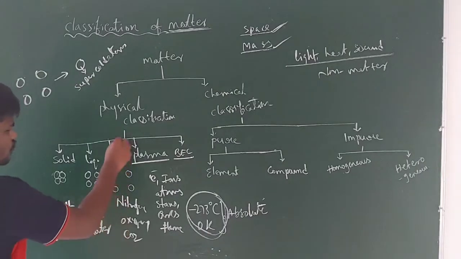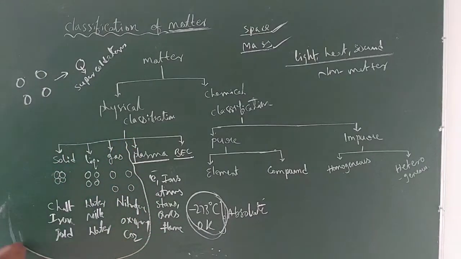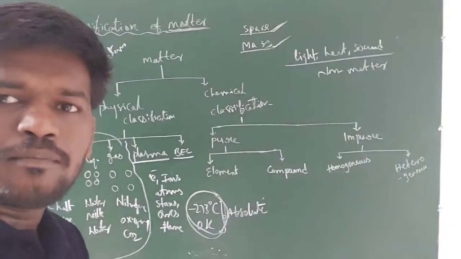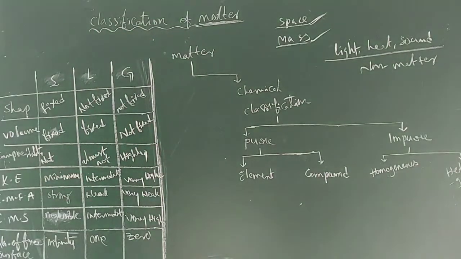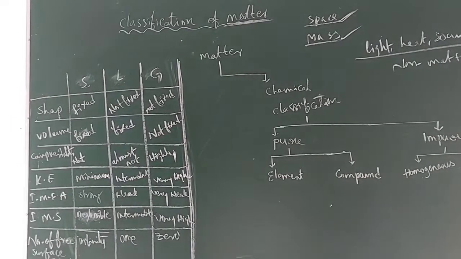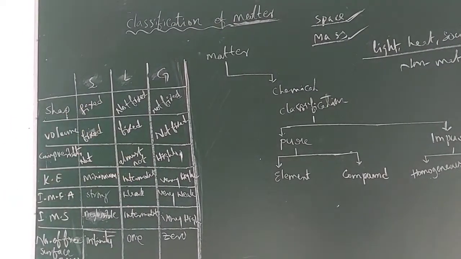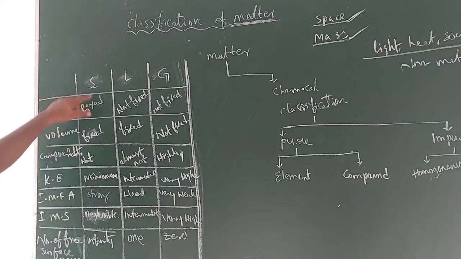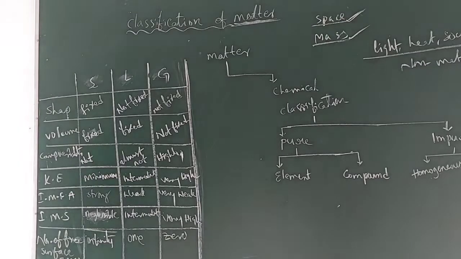Next, guys, we need to discuss the properties of solids, liquids, gases and their comparison. The comparison of properties among solids, liquids and gases: here I have taken solid, liquid and gas. First, the shape of solids is fixed. For liquids it is not fixed. For gases also, shape is not fixed.